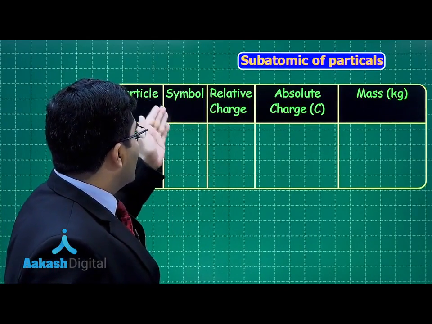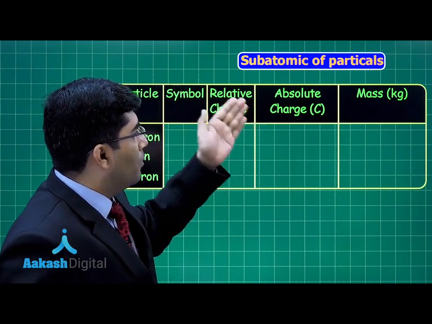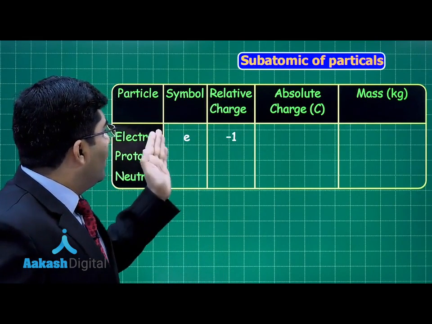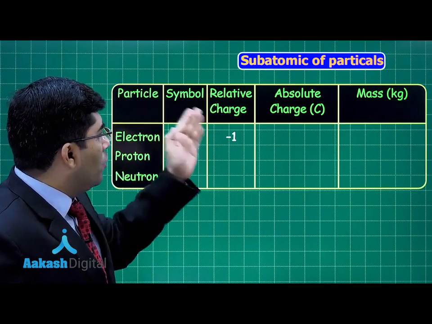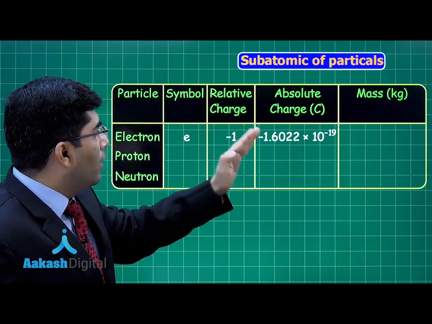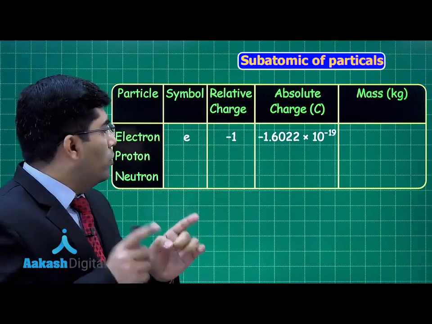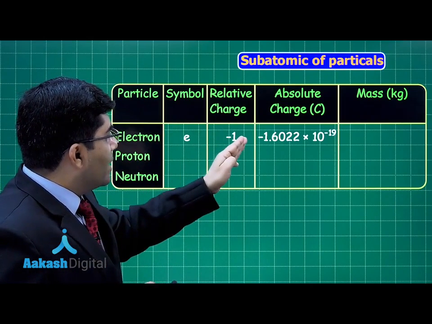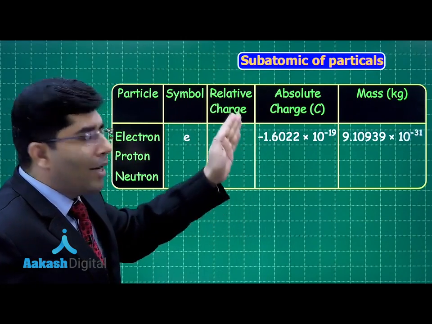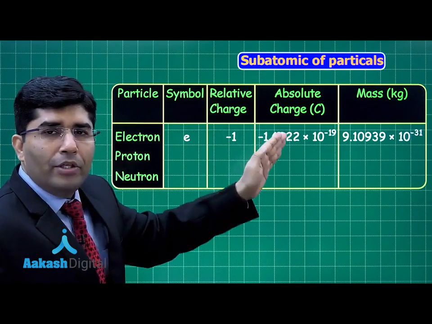In this table we will discuss the symbol, the relative charge, the absolute charge and the mass of each subatomic particle. The symbol of the electron is e, the relative charge is -1, the absolute charge is -1.6022 × 10^-19 coulomb, and for numericals you can use -1.6 × 10^-19, right? Similarly, the mass of the electron is 9.1 × 10^-31 kg.